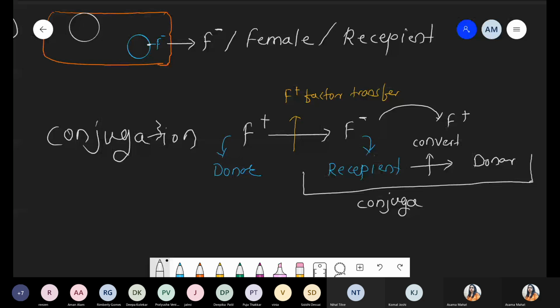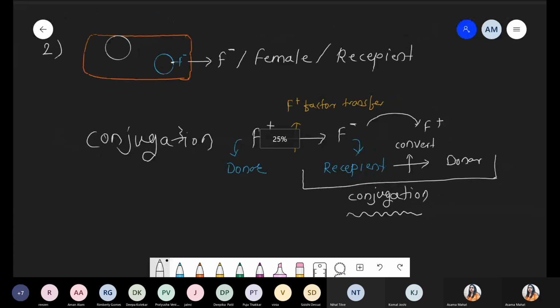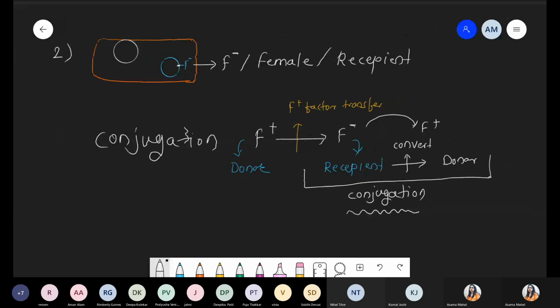Transfer of DNA, transfer of factor through the conjugation tube, a process called conjugation, which occurs between two bacteria. One bacteria should be F plus and the other bacteria should be F minus. Got it? But once the fertility factor is received, that F minus is also converted into F plus. Simple process called the conjugation process.